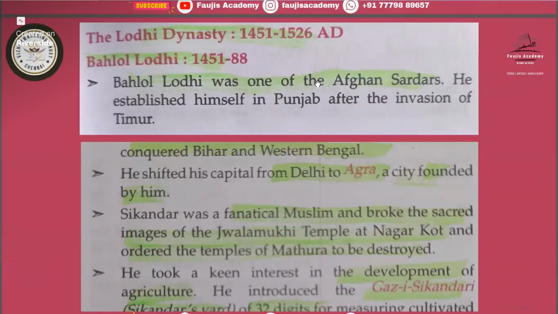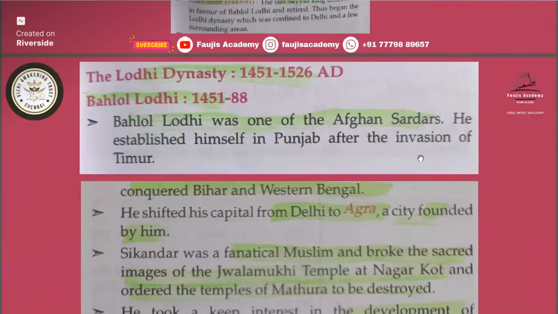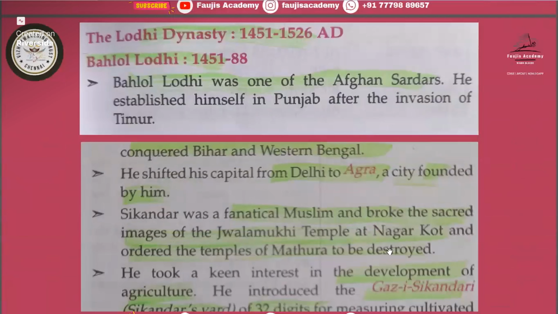During Muhammad bin Tughlaq's time, he shifted the capital from Delhi to Devagiri, also known as Daulatabad, and again shifted back to Delhi. Sorry, the part about shifting the capital to Agra is of Sikandar Lodi. Okay, there is a little mistake in that. Actually, some points have been cut from the starting.